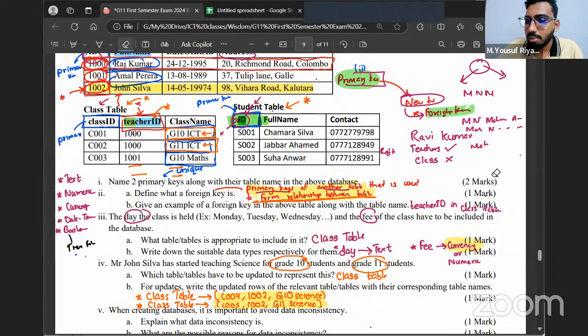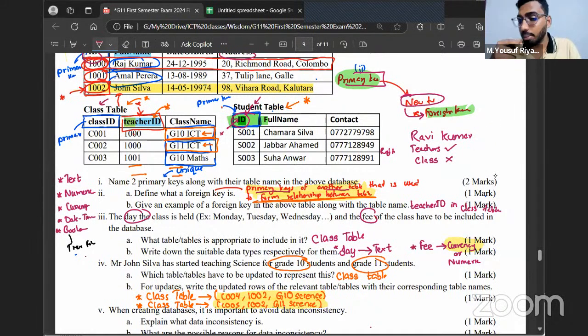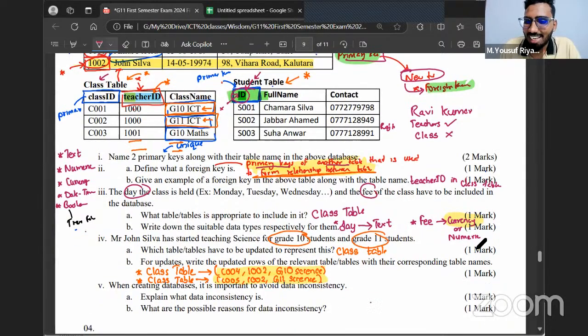The same person's name, but is it consistent everywhere? Is his name the same in every database, in every table? Exactly, it's different, right?